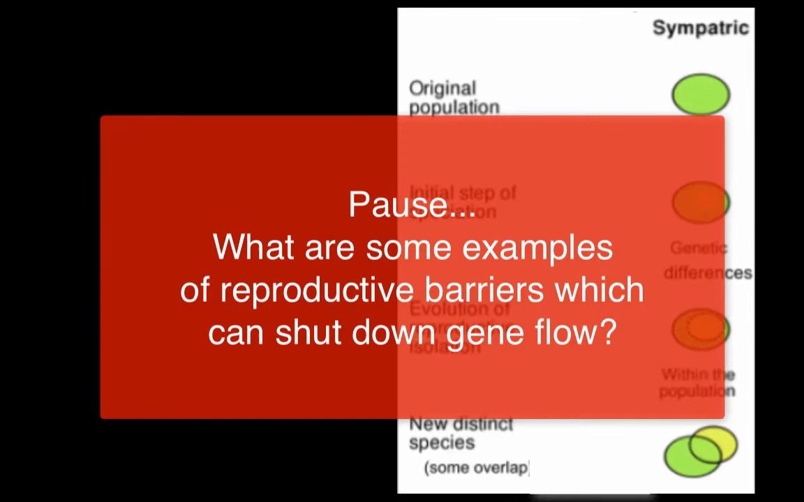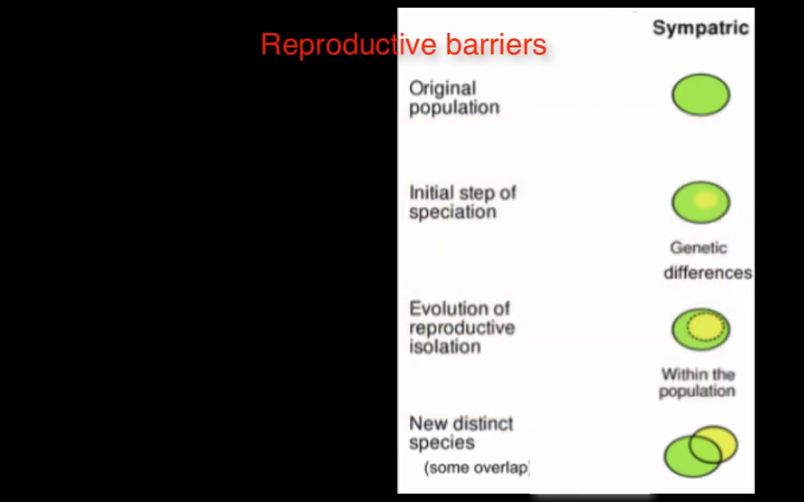So I want you to think about what are some possible reproductive barriers. What could prevent organisms from mating with each other, even if they're in the same location? I want you to think about this, pause and unpause when you're ready to discuss. So let's say two organisms from different species try to mate. What are some things that would prevent them from mating?